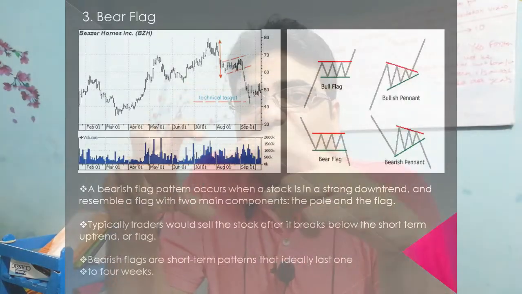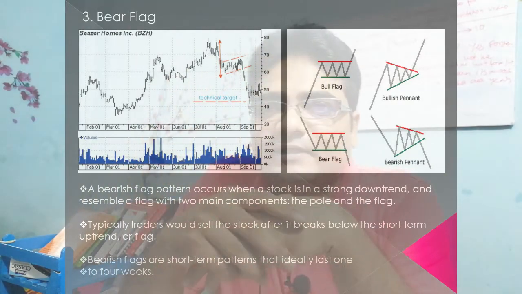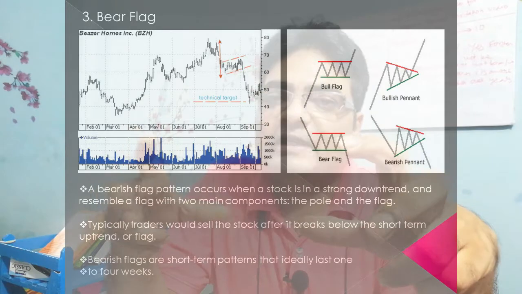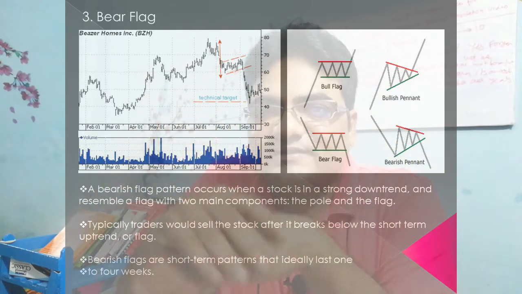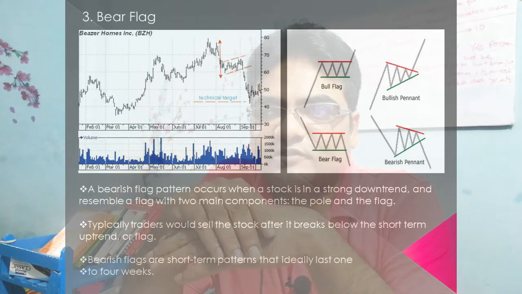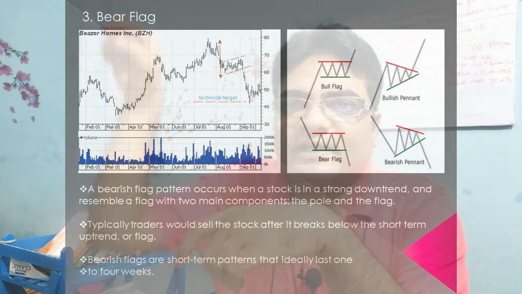Well, I want you to understand the flag first. Bull flag and bear flag, you'll automatically make it out. Imagine how a flag looks. It's a pole, then it's a cloth. So similarly, you would see that stocks post a consolidation, would break out above the consolidation, then start consolidating again, would again break out.